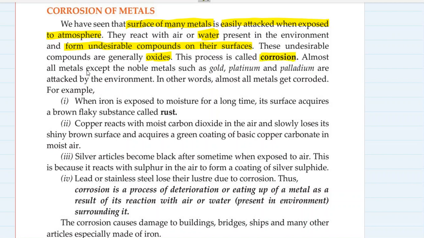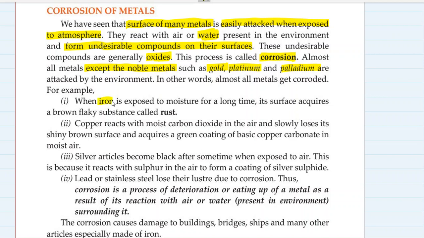Almost all metals except the noble metals such as gold, platinum, palladium are attacked by environment. All metals except noble metals, okay? So gold, platinum, palladium are not attacked by atmospheric components. Except gold, platinum, palladium and all other noble metals, all the other metals are attacked by atmospheric conditions. In other words, almost all metals get corroded.